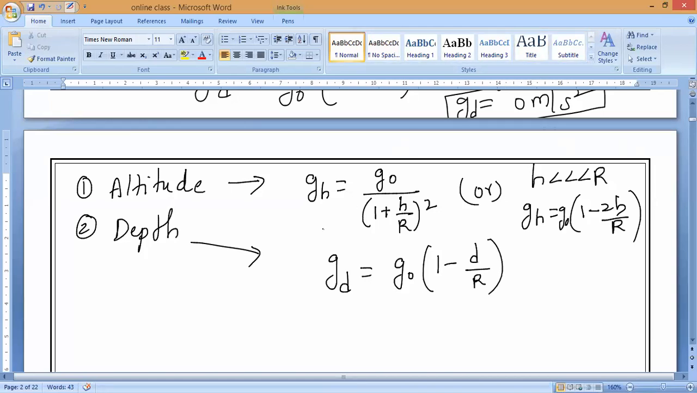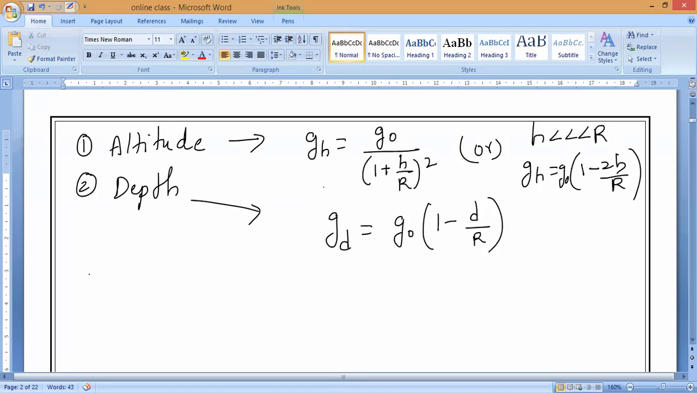Now, as I said, the last parameter is at the poles and at the equator. What is the third one? At the poles and at the equator. Please all of you keep in mind: at poles and equator.